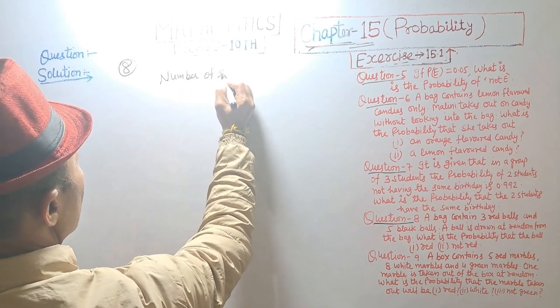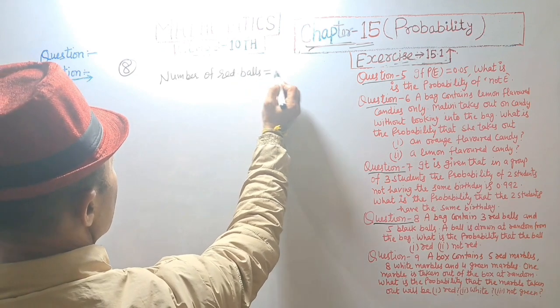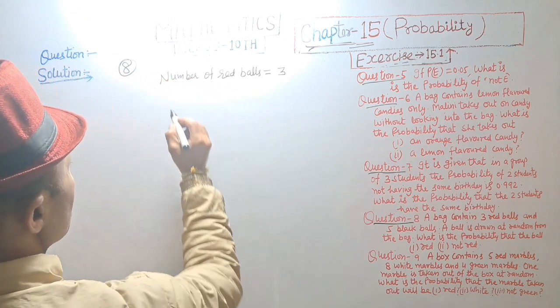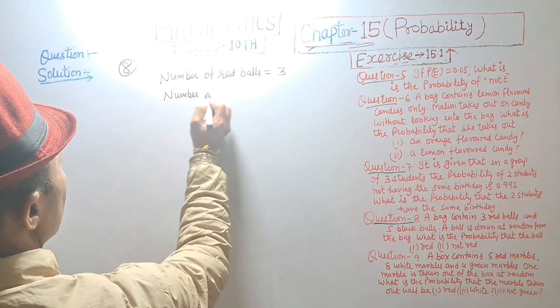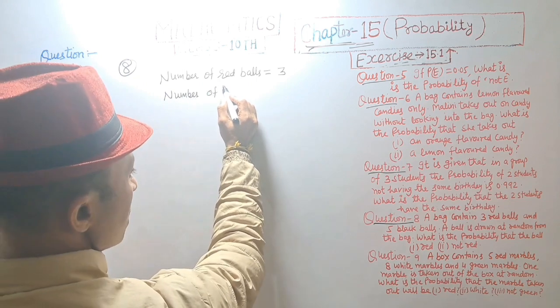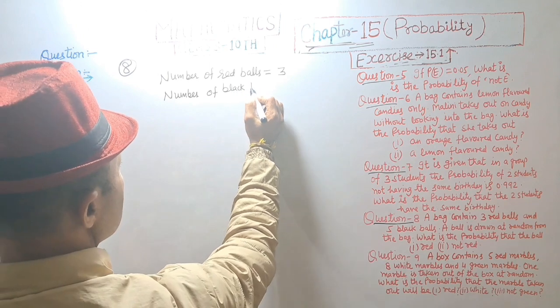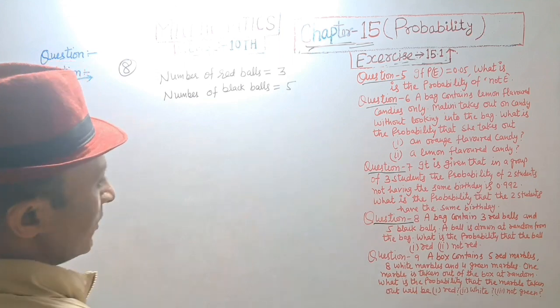Number of red balls is equal to 3. Number of black balls is equal to 5.